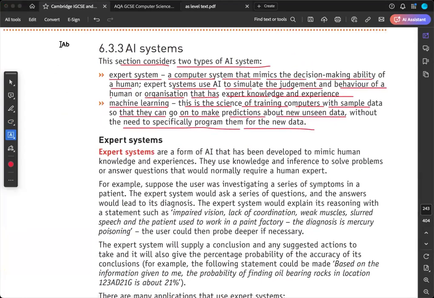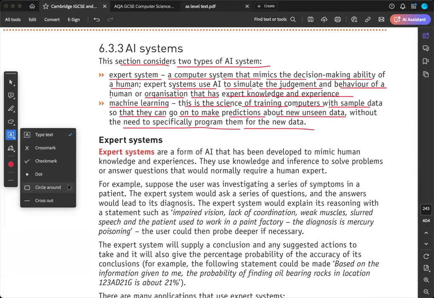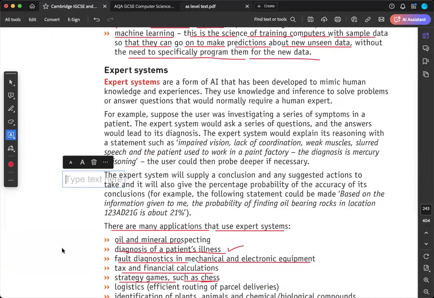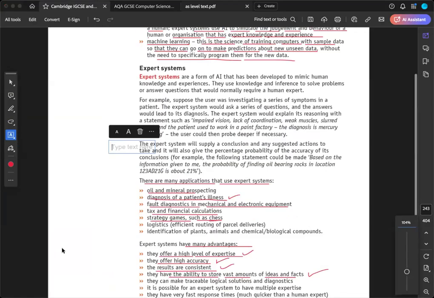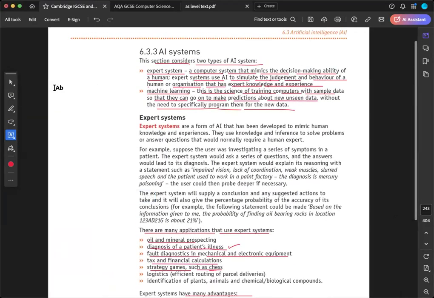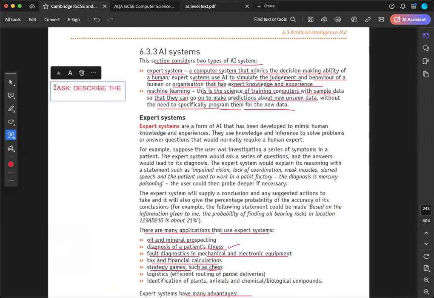Okay, I'm giving you a task. I'm going to write it here. You need to first describe the expert system, right?